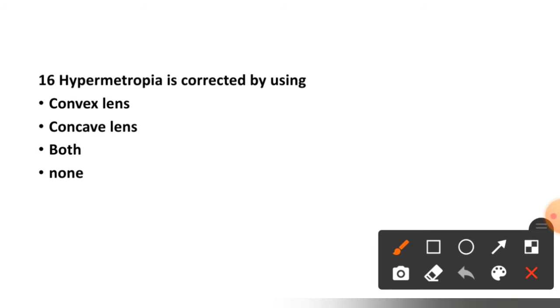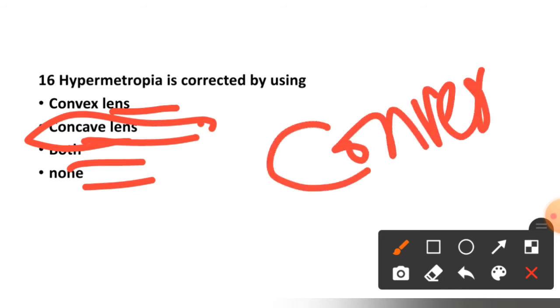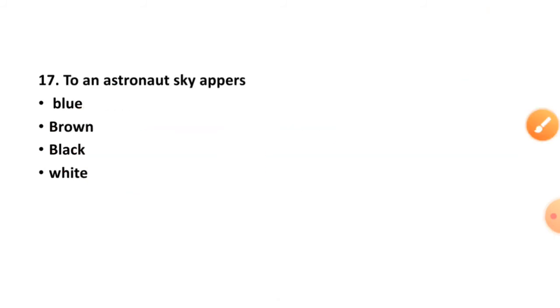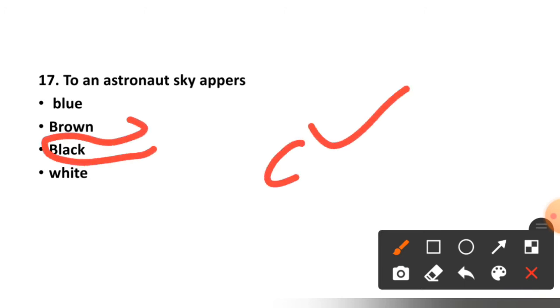Hypermetropia is corrected by using convex lens, concave lens, both or none. Right option is option number first, convex lens. Hypermetropia is corrected by convex lens. So question number 17. To an astronaut, sky appears blue, brown, black or white. To an astronaut, sky appears black. C option is the correct option.